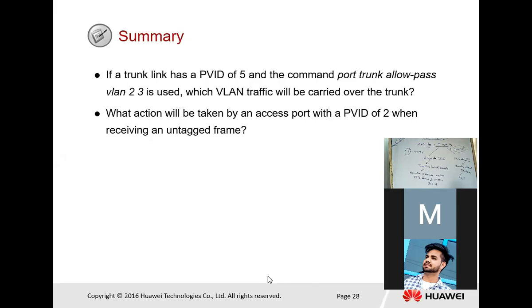How many packets are sent to each TTL value by default when tracert is used to detect the path from source to destination? So the correct answer is 3. And the correct answer for the second question is full duplex.